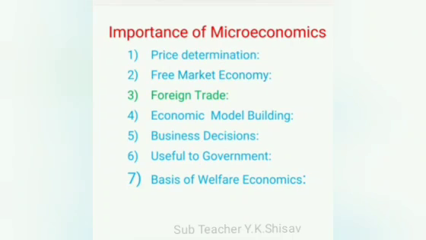The third point is foreign trade. That means microeconomics is helpful in international trade.